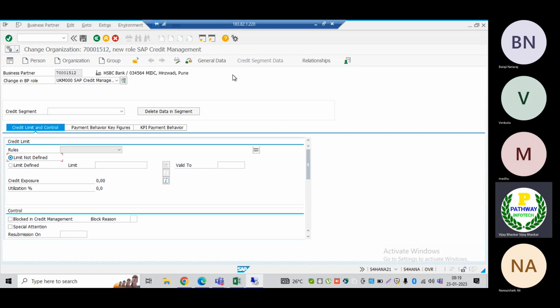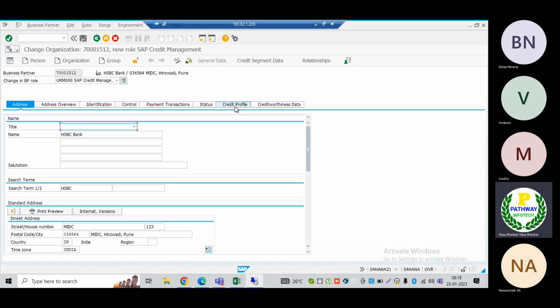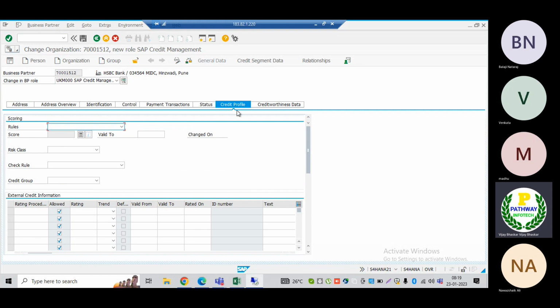Let me come here, general data. Under general data, credit profile, under credit profile you can see check rules. Here, whatever the check rules: default all checks, credit check only, statistic credit check, dynamic check, which one you want to select. The scoring related, I will explain later on.